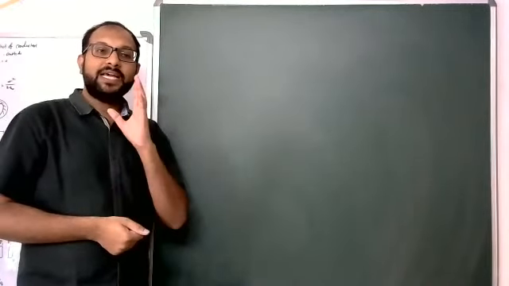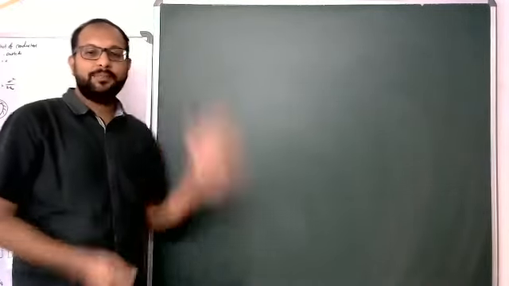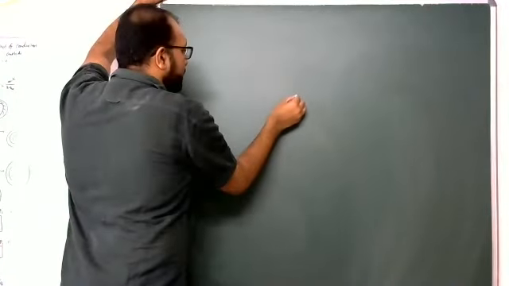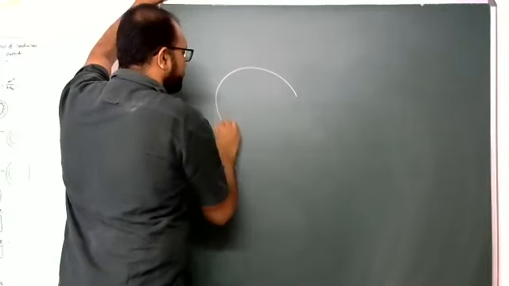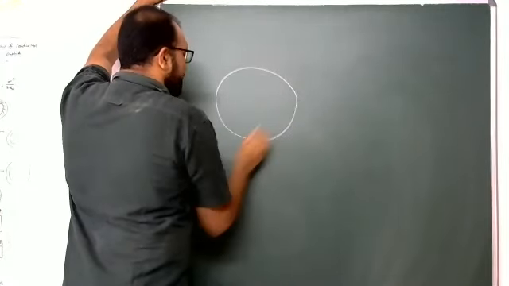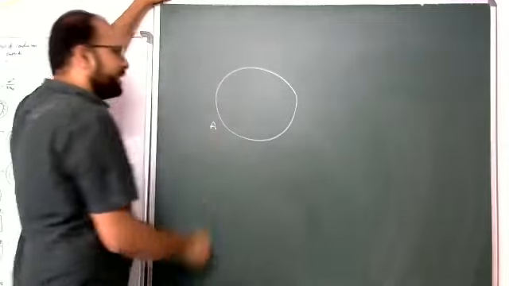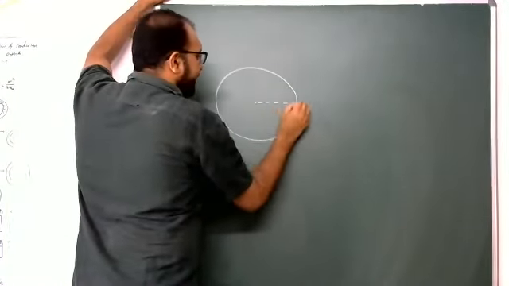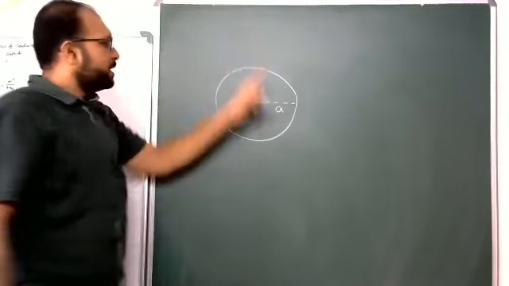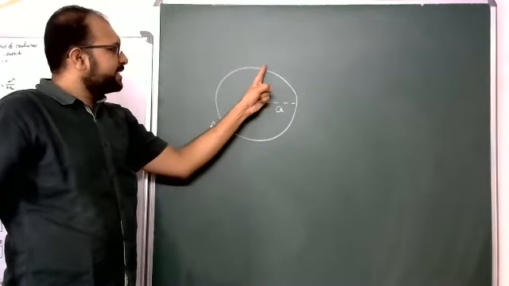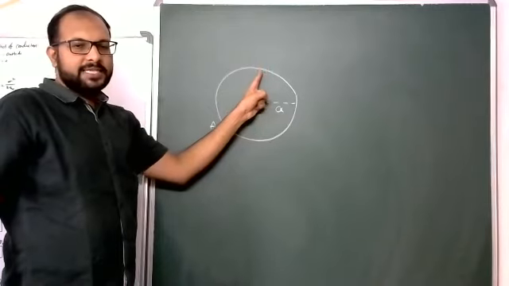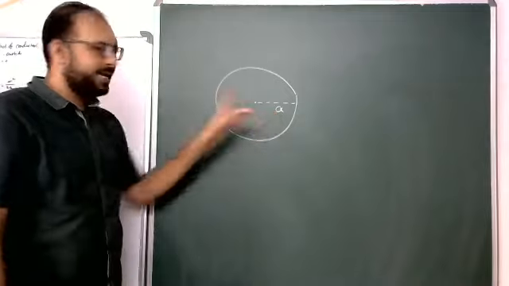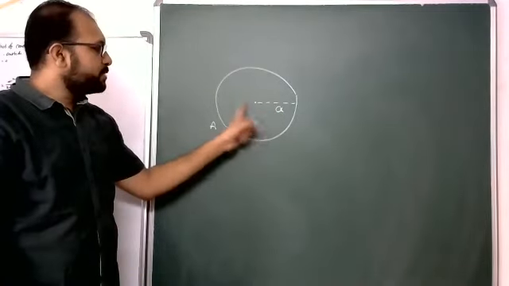So this is spherical shell number A. Its radius is small a. It has an inner surface and an outer surface, both having the same radius small a. This is one spherical shell.